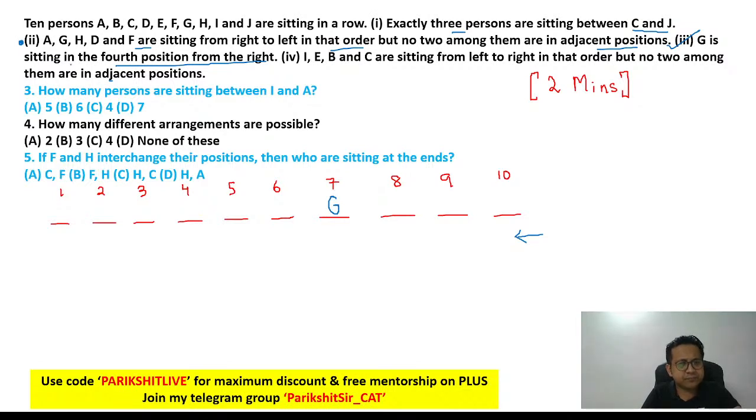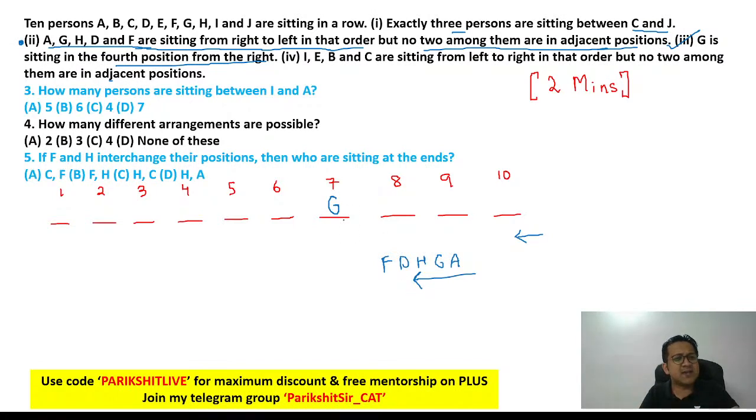Let's read 2. A, G, H, D, F are sitting from right to left in that order, but no two among them are in adjacent positions. Now think about it. Right to left, A, G, H, D, F. What is the order? The order from right to left is A, G, H, D, F, in that order. But none of them are in adjacent positions. If that's the case, think about it.